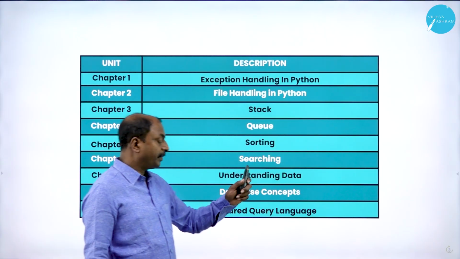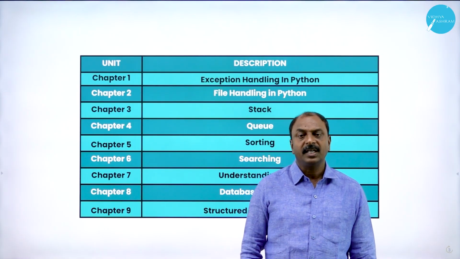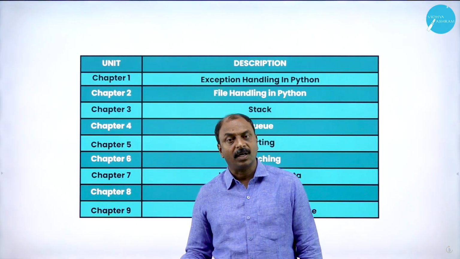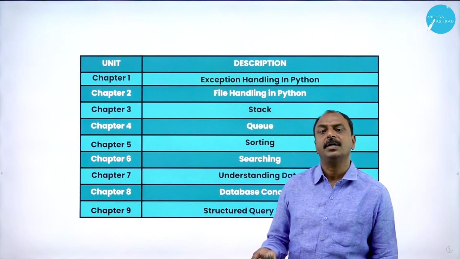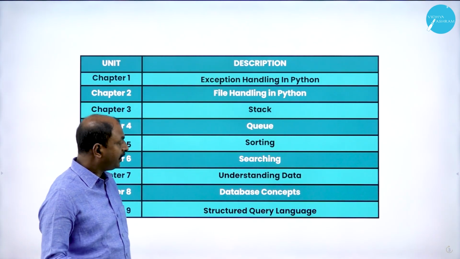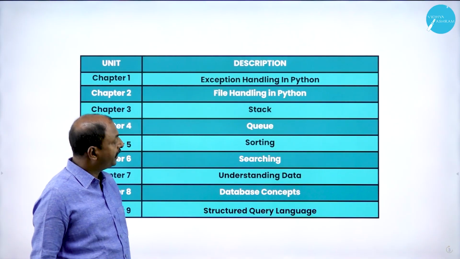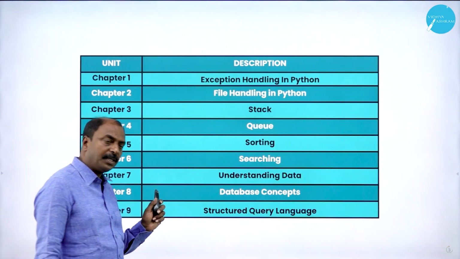Here we are learning the definition of database, the applications of database and different technical terms, along with the different operations that can be performed on a database. And also we are going to learn the theoretical concepts of different models of database. That is chapter number 8.